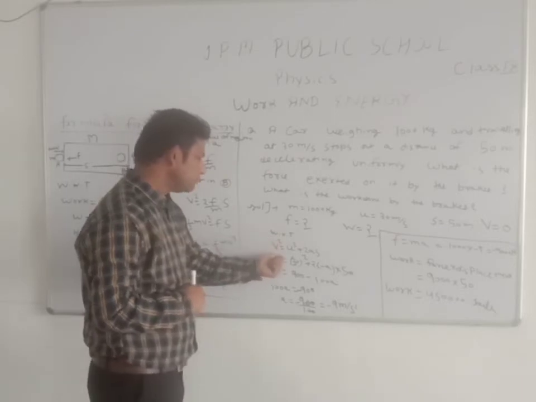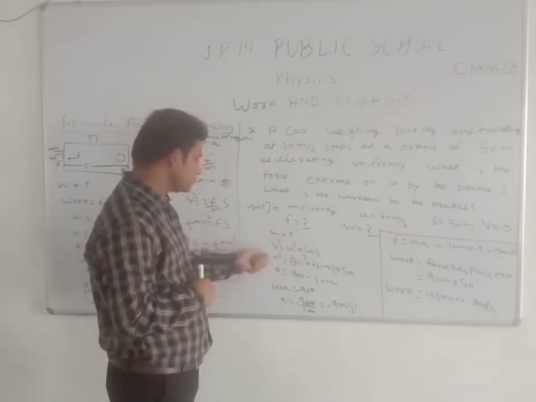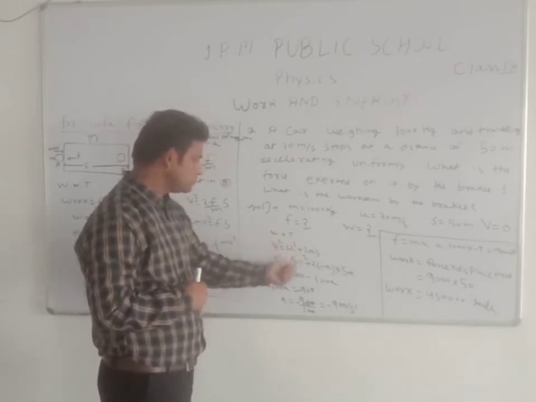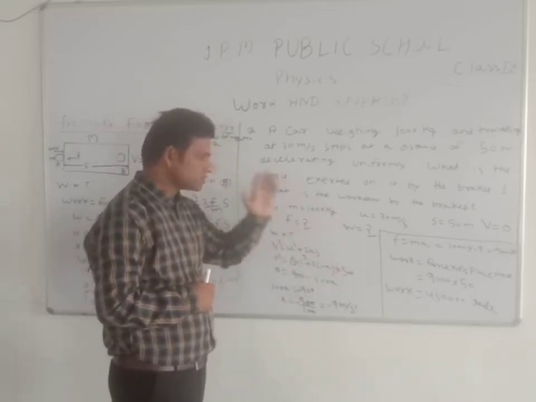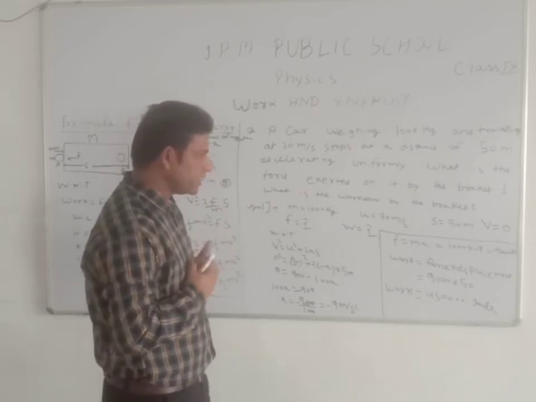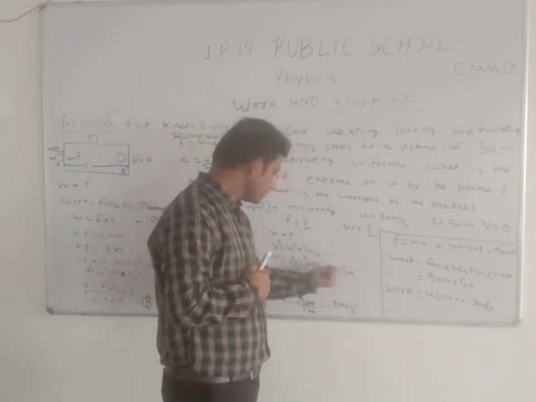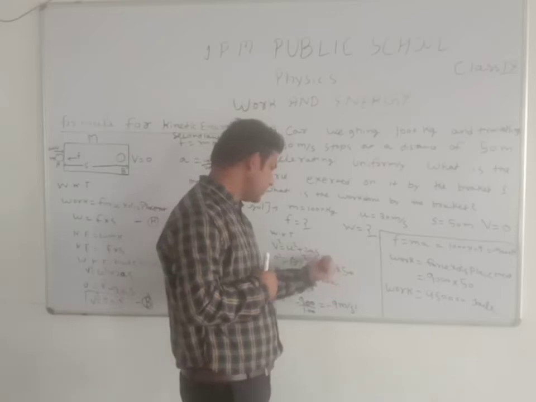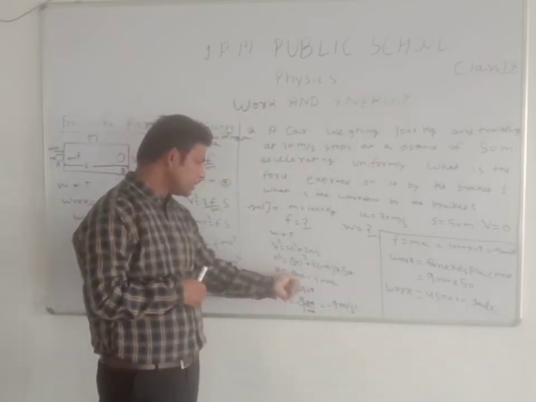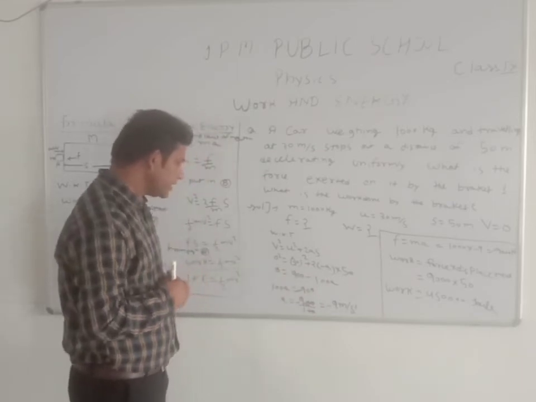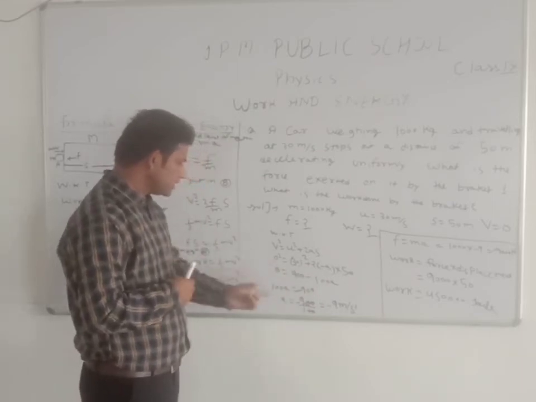Students, we know that v square equals u square plus 2as. So v is 0 square, u is 30 square, plus 2 into minus a, because the car is decelerated and after some time the car is stopped. So we take minus a in the place of a, and s is 50, it means displacement is 50. So 0 equals 900 minus 100a, it means 100a equals 900, so a equals minus 9 meter per second square.